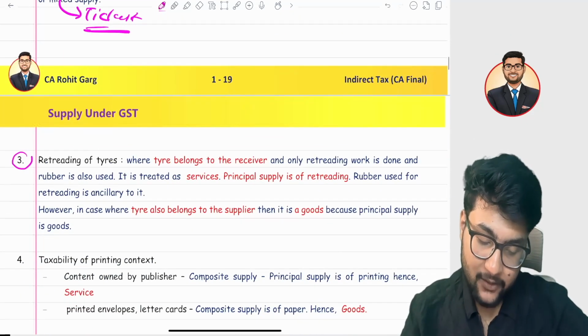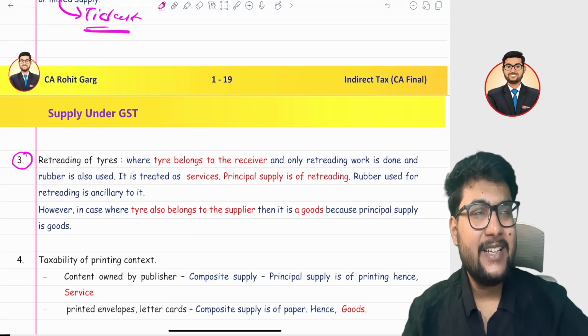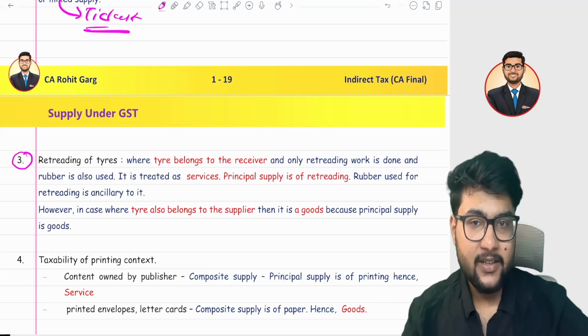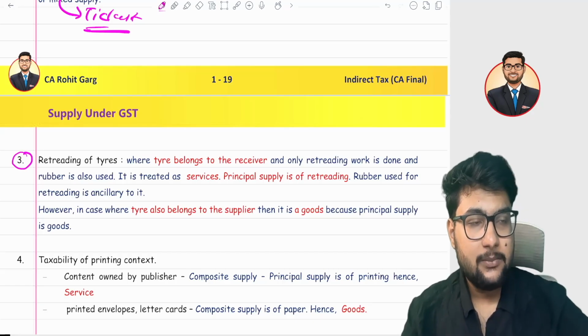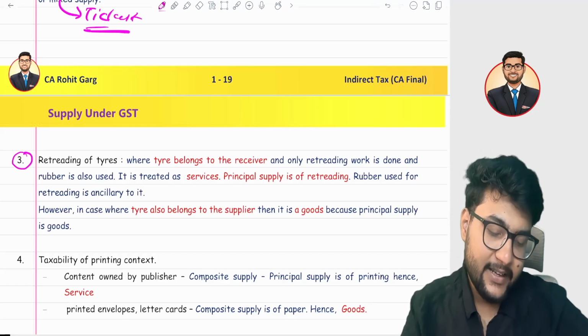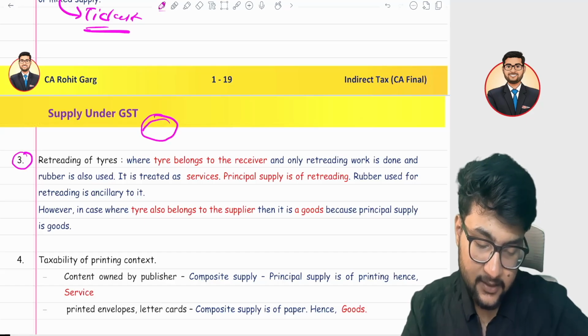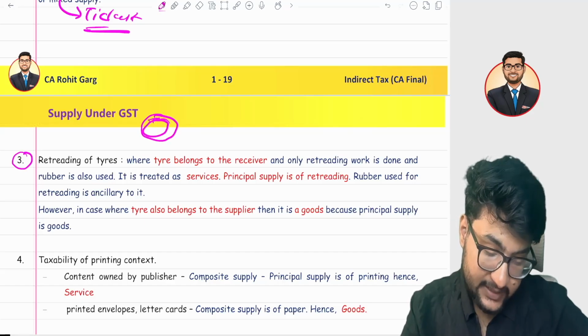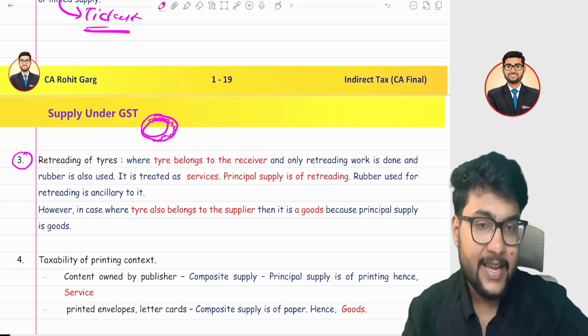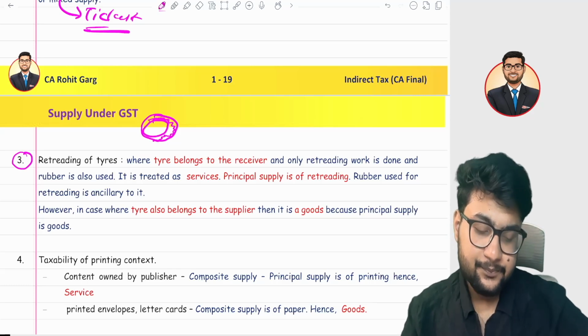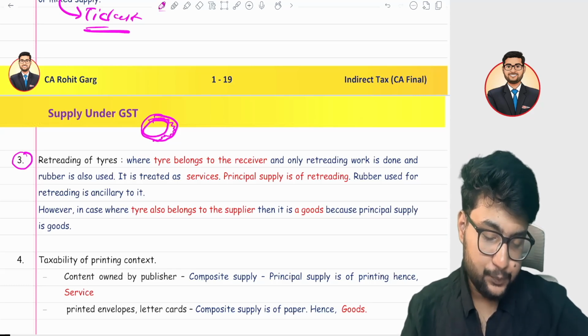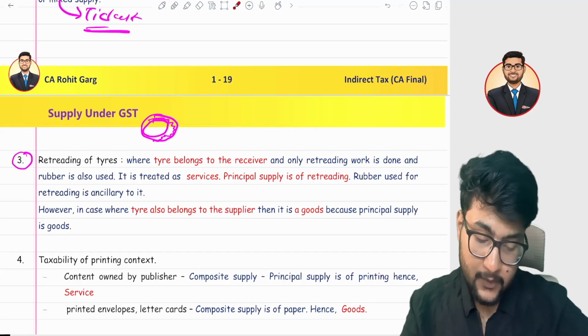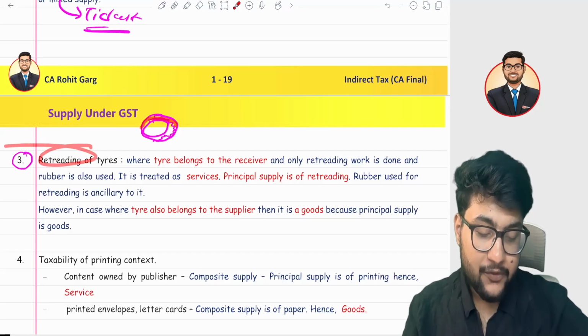Another is retrading of tires. Retrading of a tire is something like a repair of a tire. Generally, if you see a tire, because of friction there is a gap in the tire, right? So there is a concept of retrading.